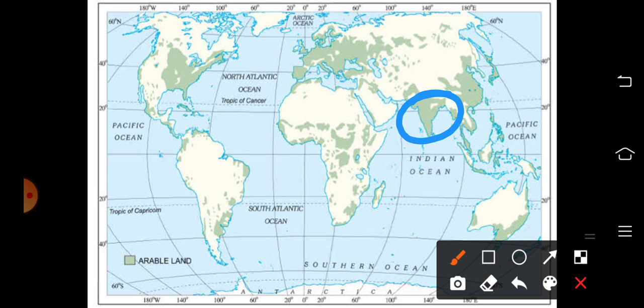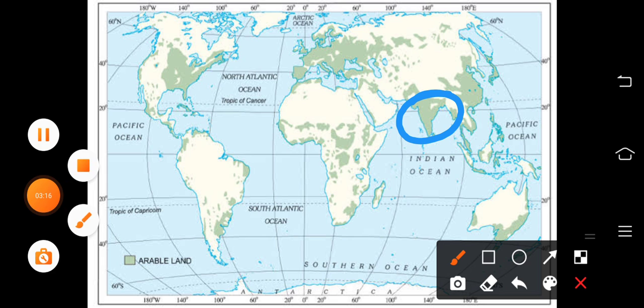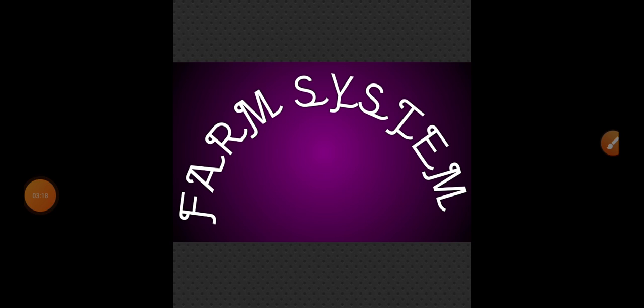Next we are going to another topic, that is the farm system. Agriculture or farming can be looked at as a system. The important inputs needed are so many, like seeds, fertilizers, machineries, technology, and labor. Not only these, there are also physical inputs, meaning favorable physical conditions. Let us check which inputs are needed for the different types of agriculture.